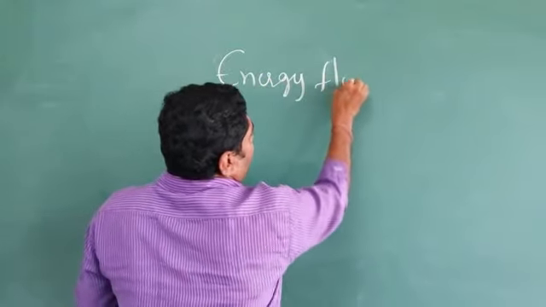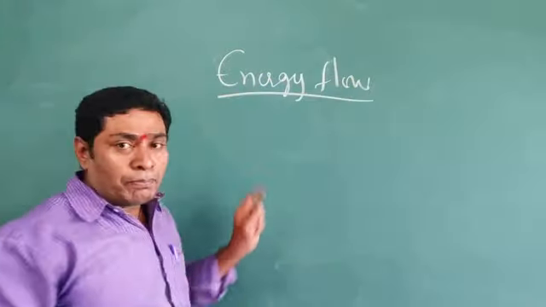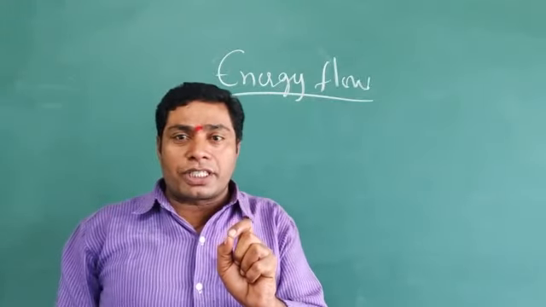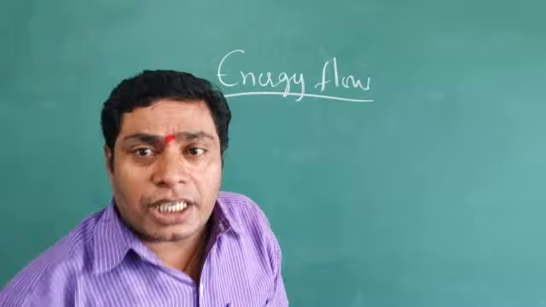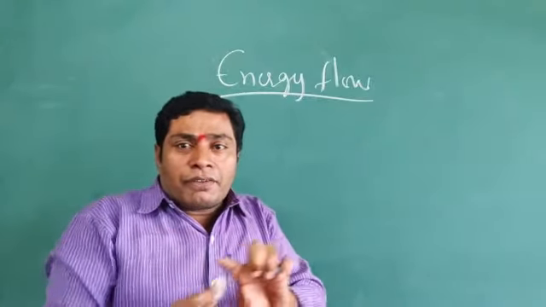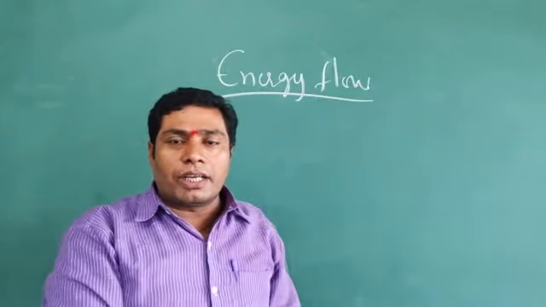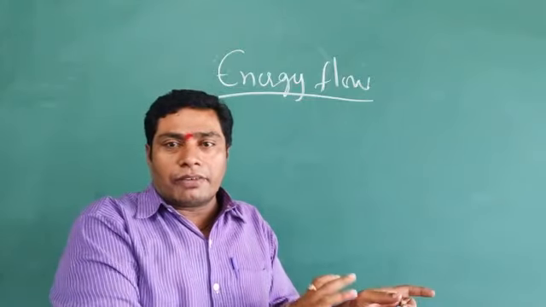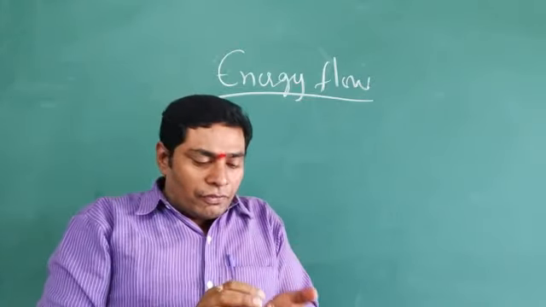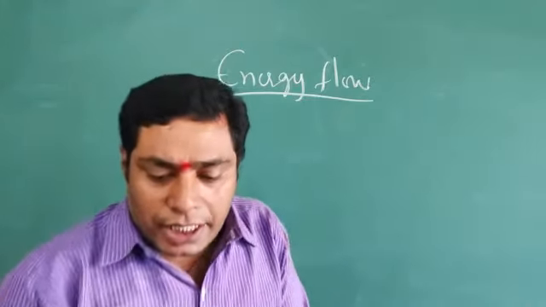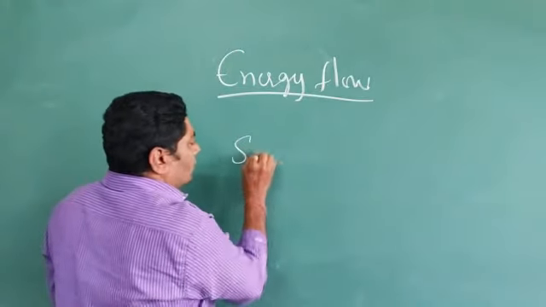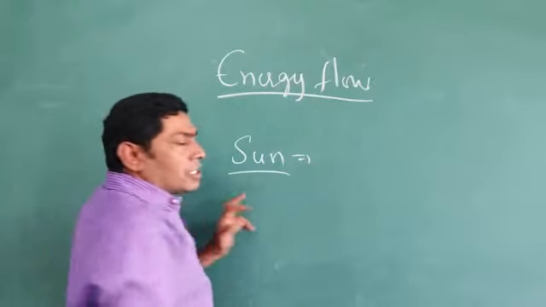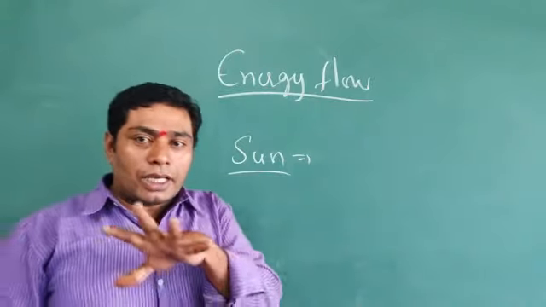Energy flow is an important aspect in the ecosystem. So how is energy transmitted from one trophic level to another trophic level? Here we must understand that the sun is the one and only energy source in the world, in the living earth.